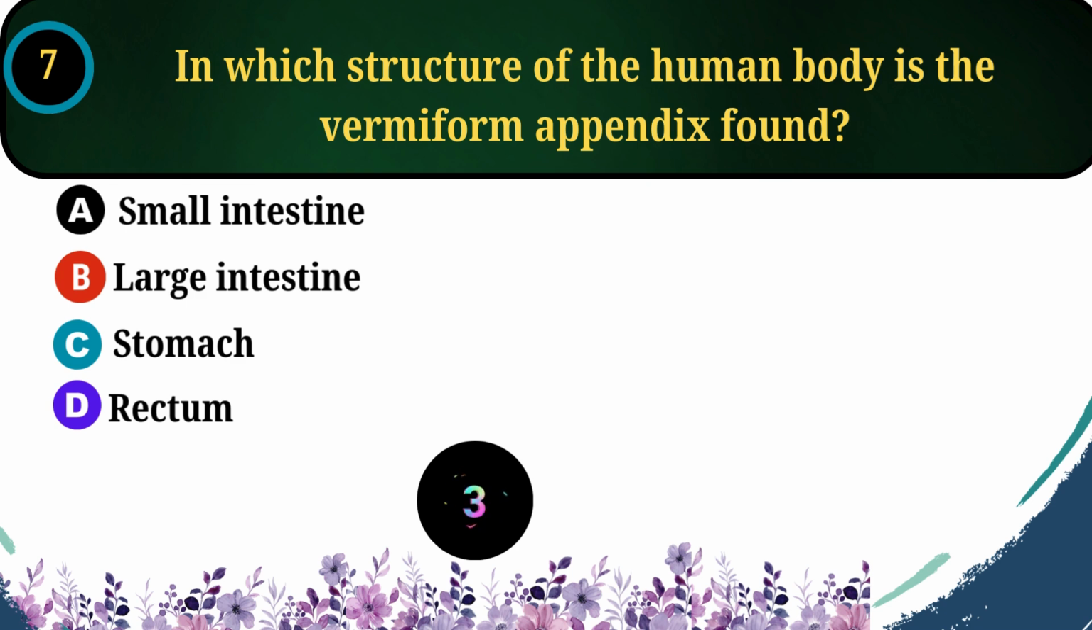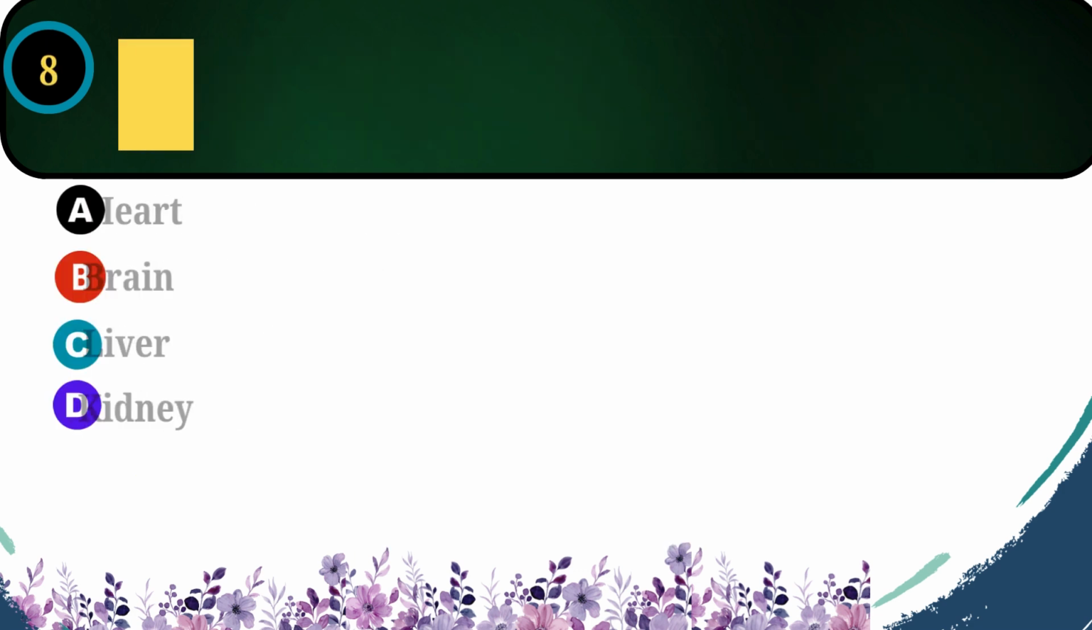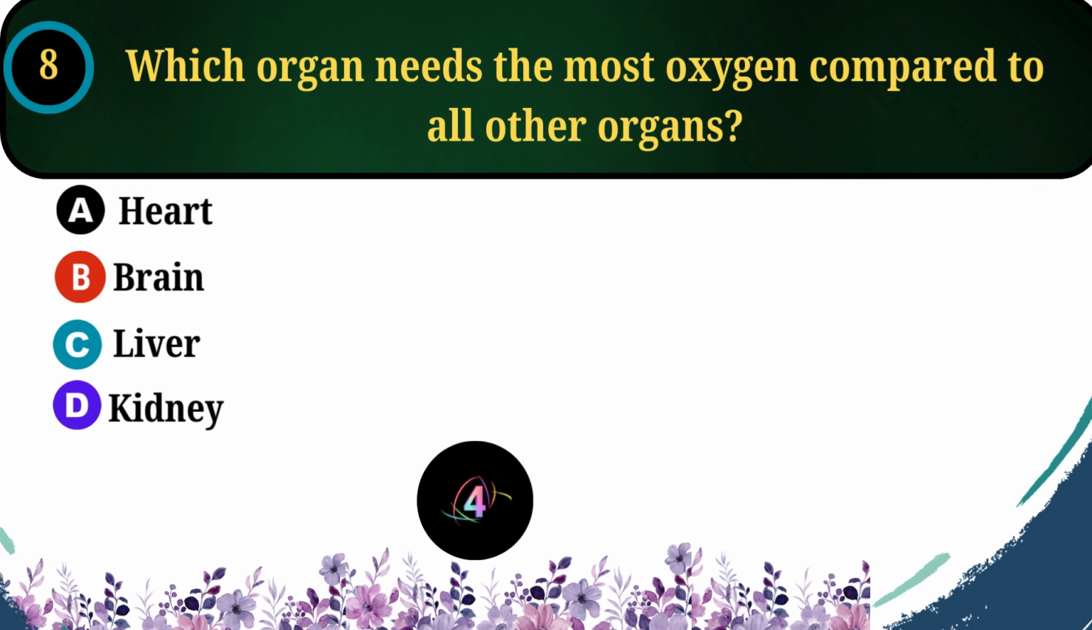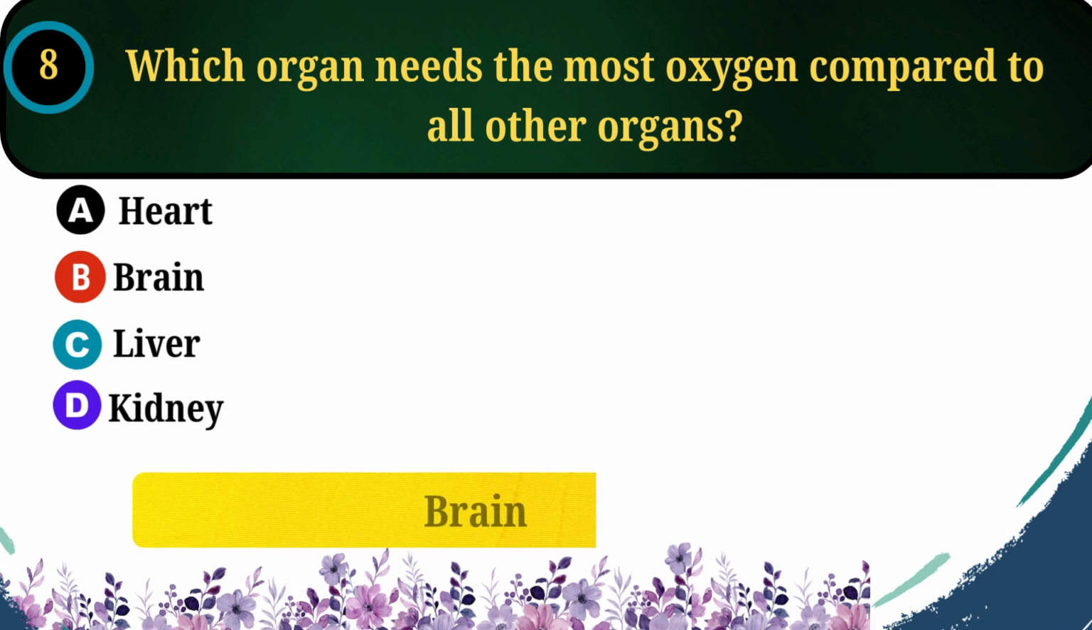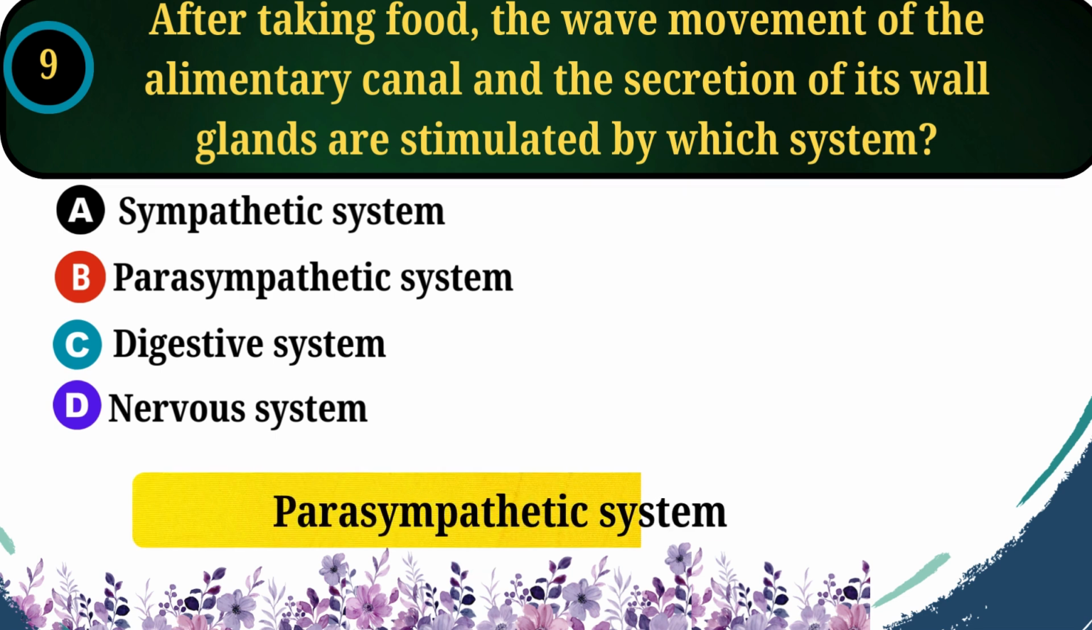7. In which structure of the human body is the vermiform appendix found? Answer. Large intestine. 8. Which organ needs the most oxygen compared to all other organs of the body? Answer. Brain. 9. After taking food, the wave movement of the alimentary canal and the secretion of its wall glands are stimulated by which system? Answer. Parasympathetic system.